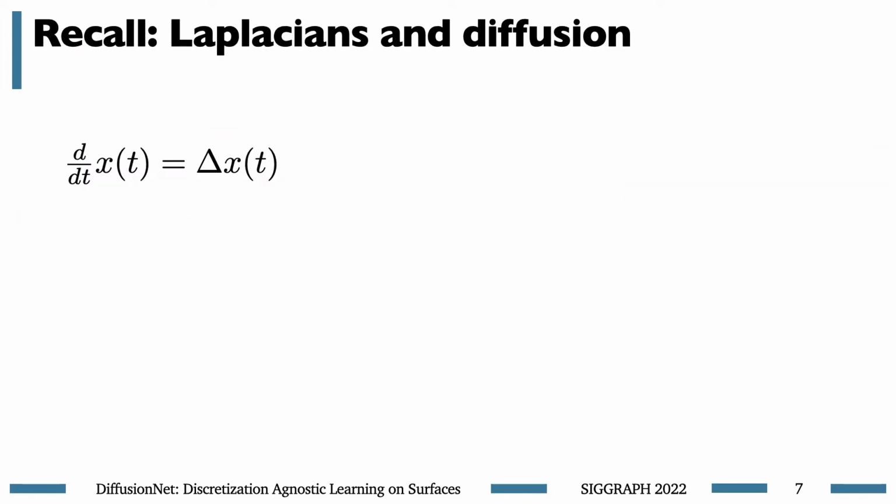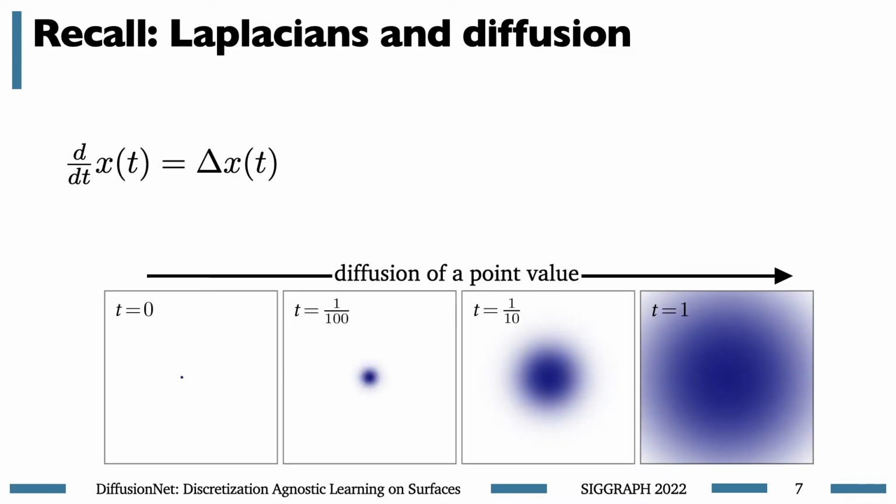Diffusion is like a smearing out or blurring of a value over time. Given a scalar field defined along a surface, the rate of change of diffusion is given by the action of the Laplace operator. So down here at the bottom, we show an example of a value at a single point being diffused. In the limit of long time, diffusion will just give the average of the input values over the domain. Diffusion is kind of like a smooth mean pooling operation, to use the language of deep learning.